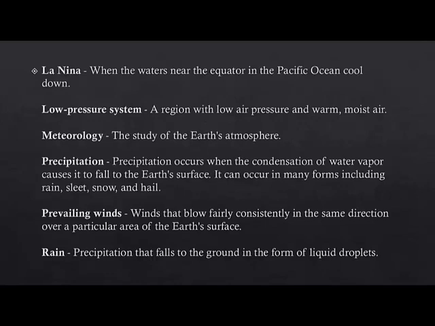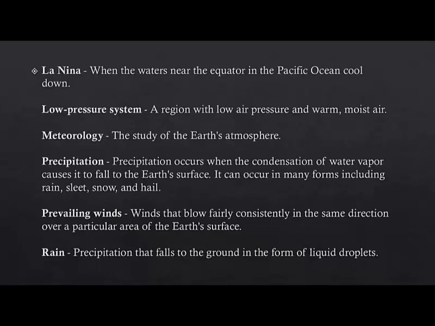An isobar is a line on a weather map that represents a given barometric pressure. All points on the line, or isobar, have the same barometric pressure. A knot is a measure of speed most often used in the ocean. One knot equals 1.15 miles per hour. A jet stream is a narrow band of strong winds in the upper atmosphere. La Nina is when the water near the equator in the Pacific Ocean cools down. A low pressure system is a region with low air pressure and warm, moist air.